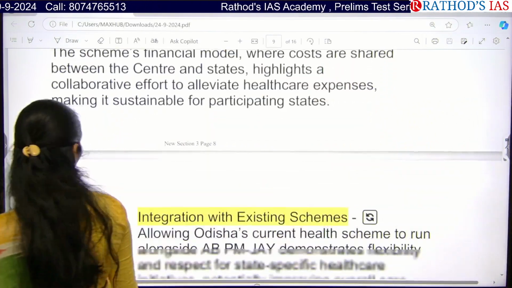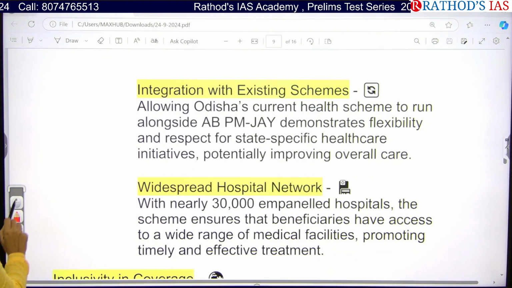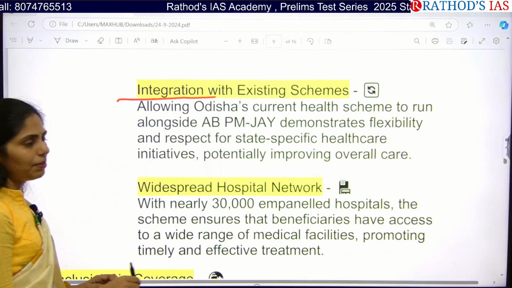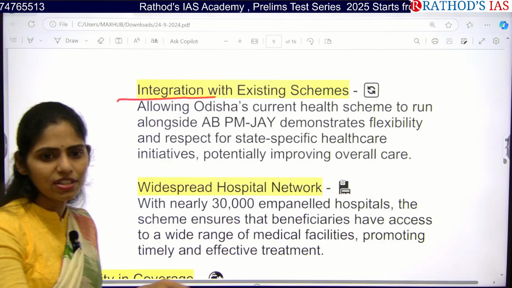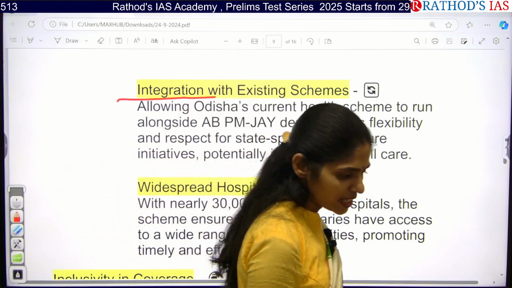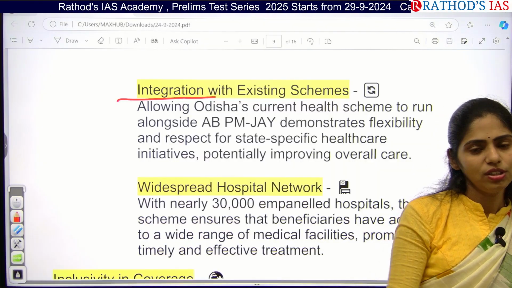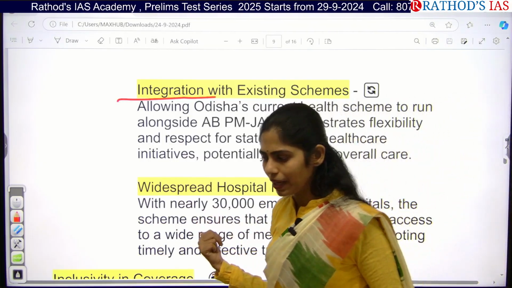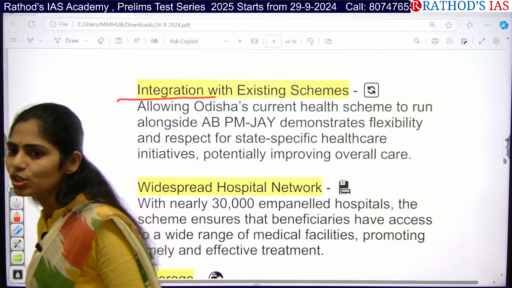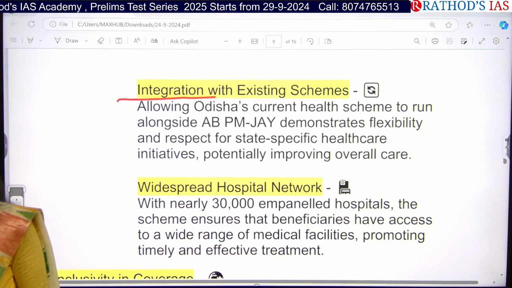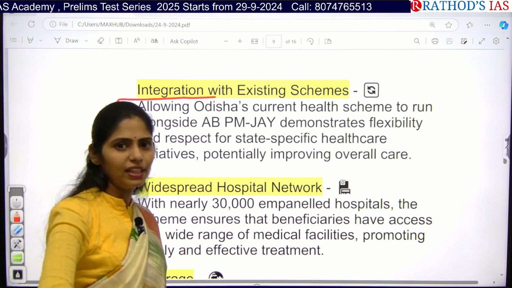And the next important point here is integration with existing schemes. For example, what if a state already has some schemes regarding health? Do you know about Arogya Sri? Arogya Sri is along similar lines. The people who have a ration card get support from the government if they want to get some healthcare benefits.